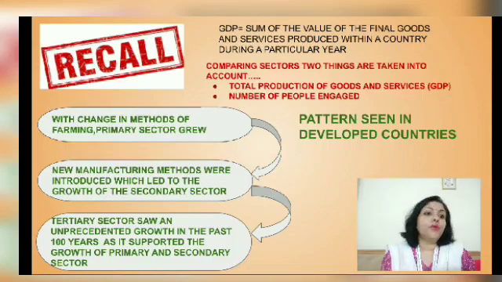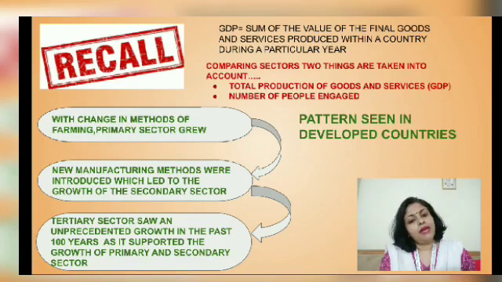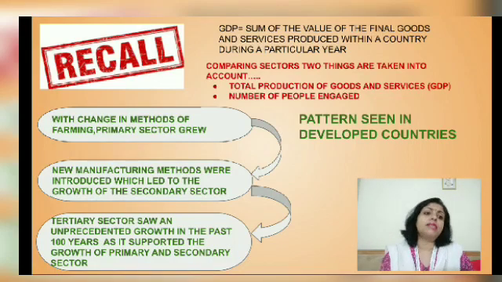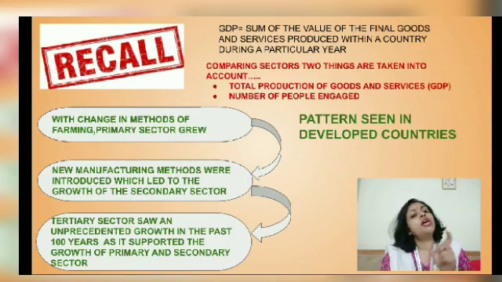Because its role as a supporting agent to the other two sectors increased many-fold. So the primary and the secondary sector became increasingly dependent on the tertiary sector for the services it produces. Without the tertiary sector, the primary and the secondary sector could not survive.